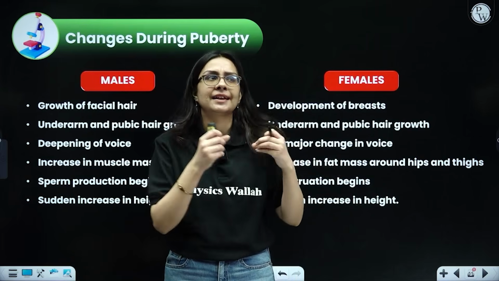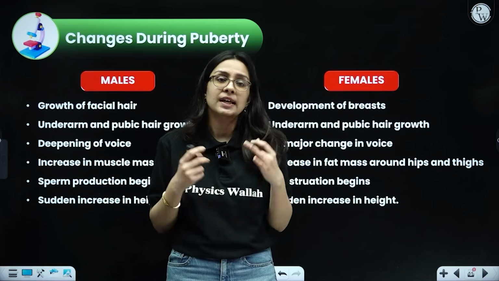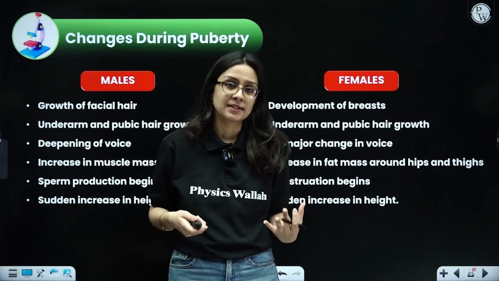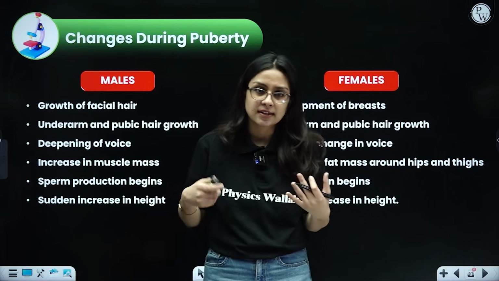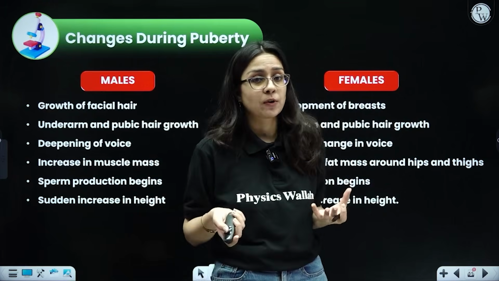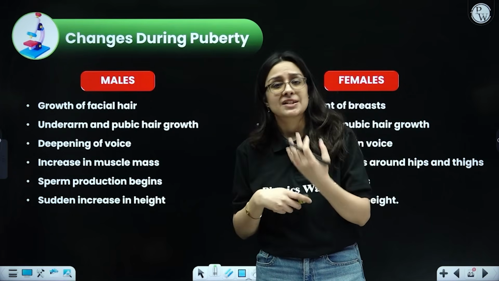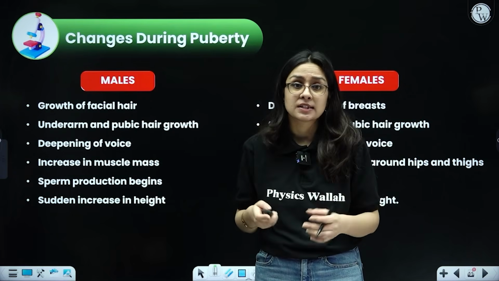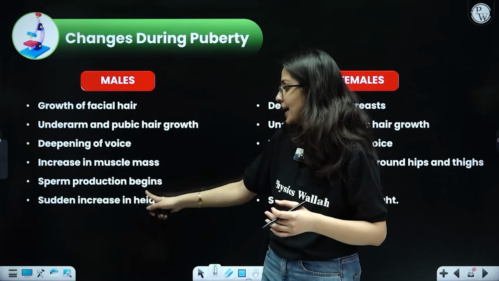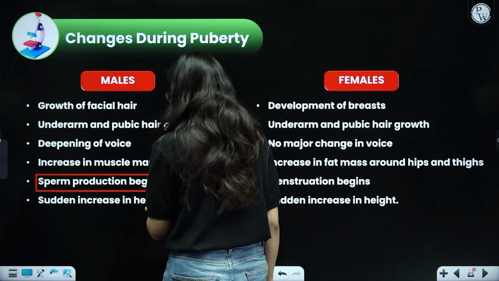The time period at the age of 12 to 13 years, when there are so many changes going on inside the male and the female body, that is when their sex organs develop, and that is when they are able to produce the gametes. So in puberty, there are certain changes that are seen in both males as well as females. One should know, because differences do come from this particular part. Males have facial hair, body hair, pubic hair, muscular development of sex organs. The voice also becomes very, very deep. Okay, and then sperm production actually begins at the time of puberty. So this is happening at puberty only.